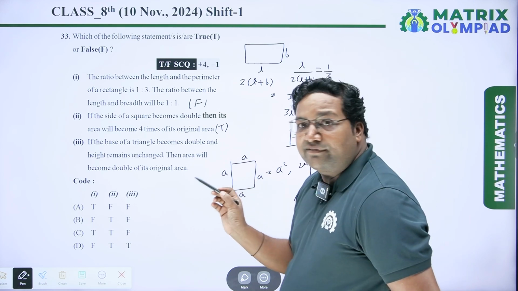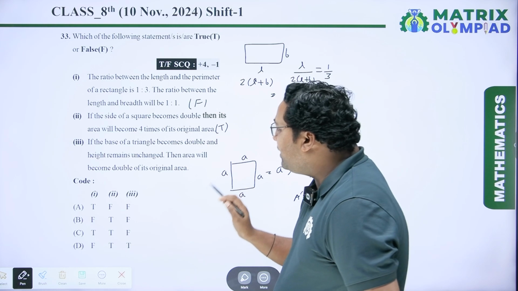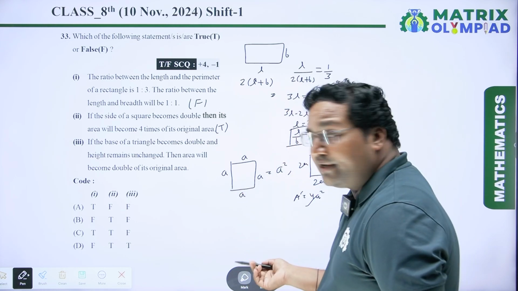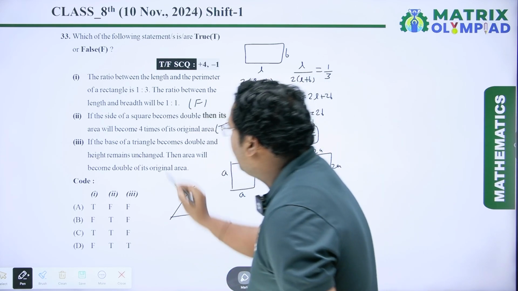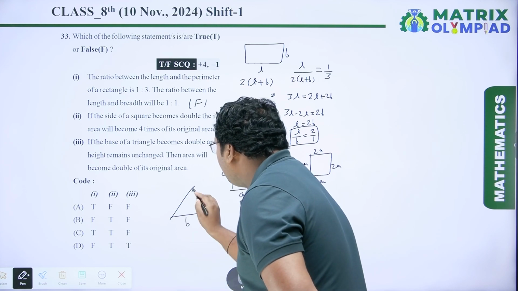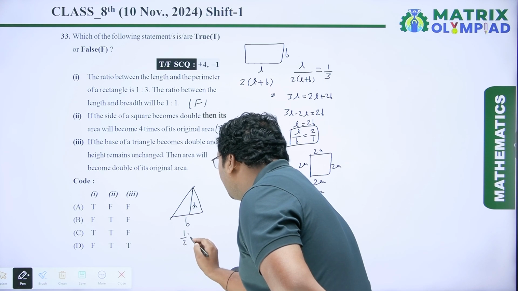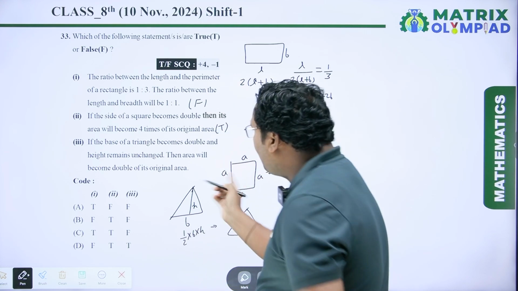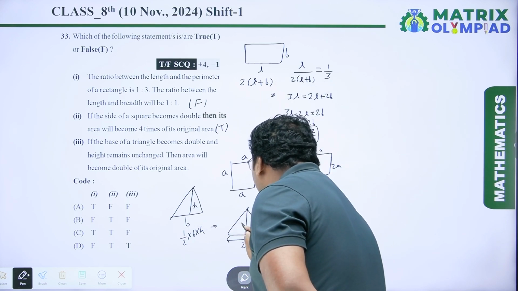Next statement is if the base of a triangle becomes double and height remains unchanged, then area will become double of its original area. So let's assume this is a triangle, and if the base of a triangle becomes double, so previously we assume base is B and height is H. Now the area of this triangle is half into base into height.